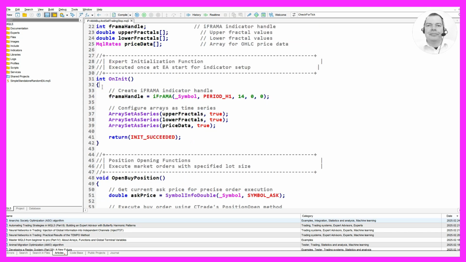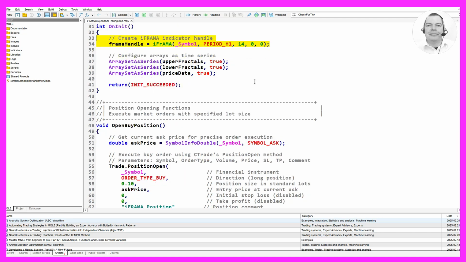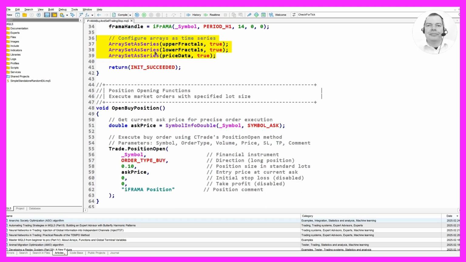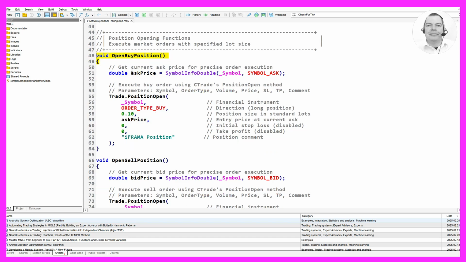The expert initialization function, OnInit, is executed once at the start of the expert advisor for indicator setup. Inside this function, we create the iFRAMA indicator handle using the iFRAMA function, specifying the symbol, time period, and other parameters. We also configure the arrays as time series using the ArraySetAsSeries function, which allows us to access the most recent data first.